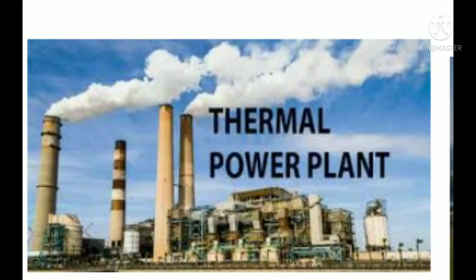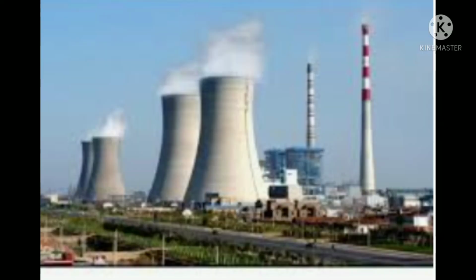Now we are going to learn about thermal power. There is no question that thermal power produces a lot of energy in India. It is true to say that thermal electricity in India is produced from low quality coal, basically lignite. But right now a small amount of electricity is also being produced from natural gas.